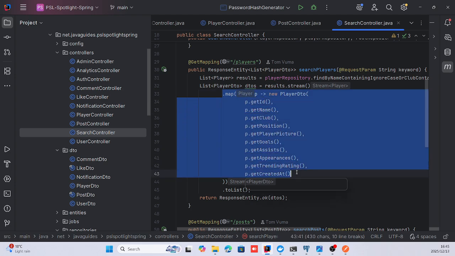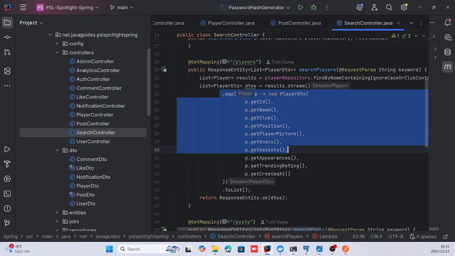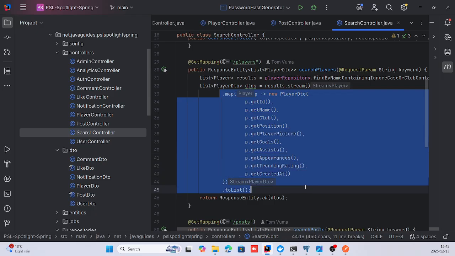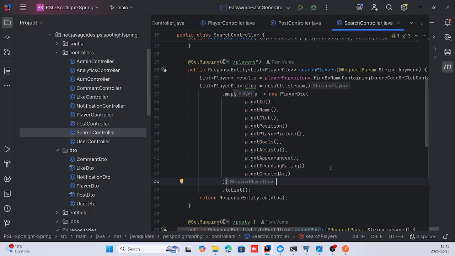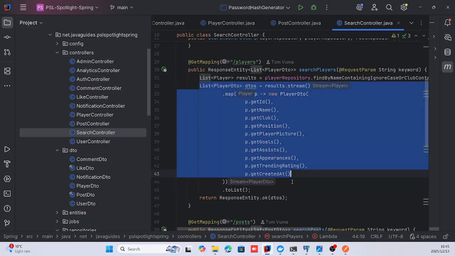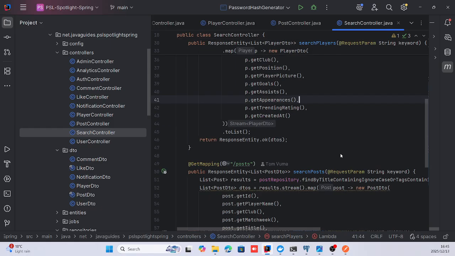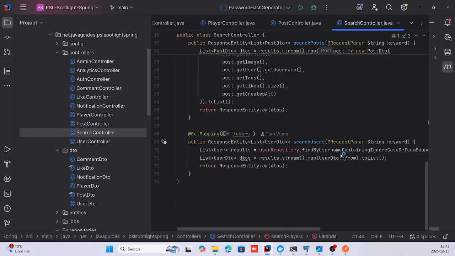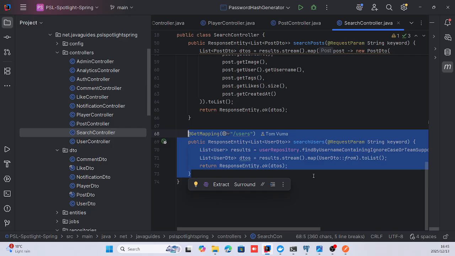So as you can see over here, when I search for players, I make use of the data transfer objects. Then this is for searching for users, works pretty much the same.